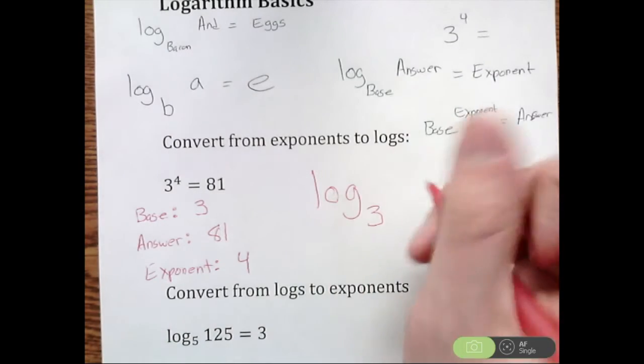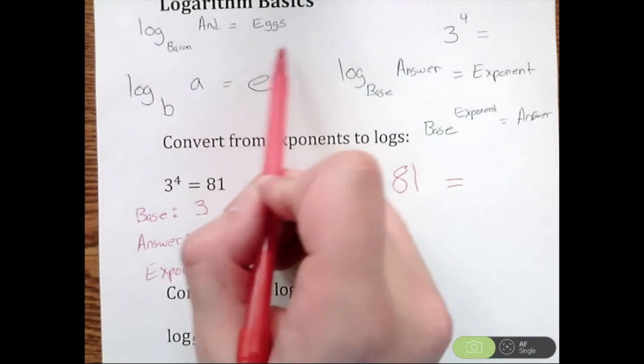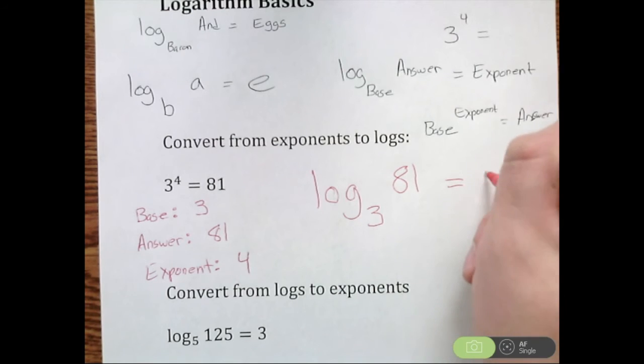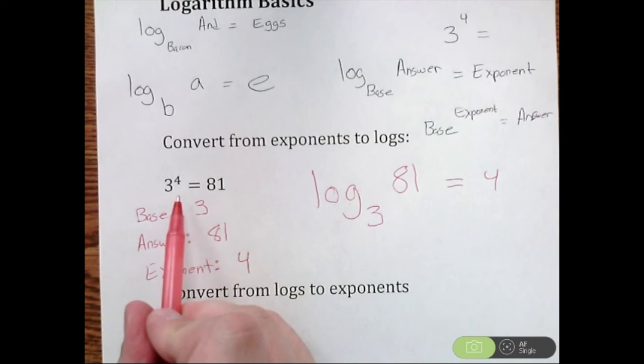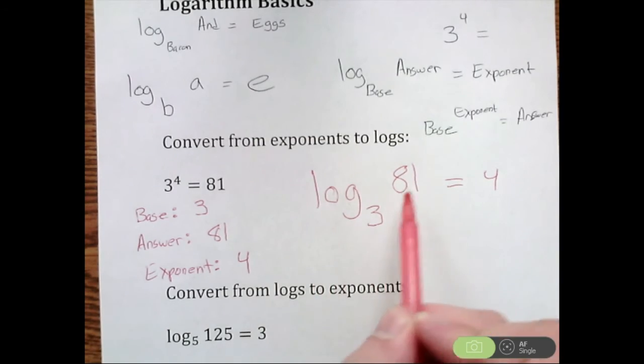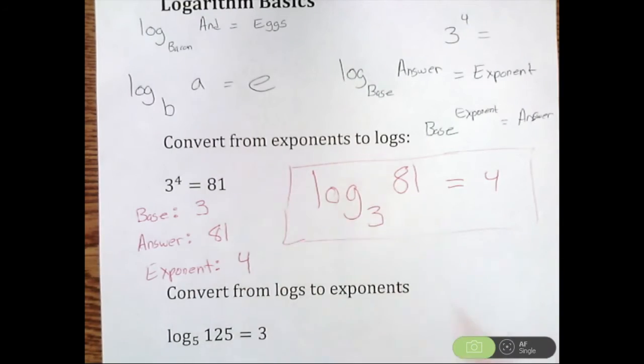My answer was 81, so I'm going to write 81 nice and big. And BAE ends with E, bacon and eggs ends with E, so I end with my exponent. My exponent was 4. So 3 to the 4th equals 81 changes to logarithm form: log base 3 of 81 is equal to 4. That's it. Nothing else to it.